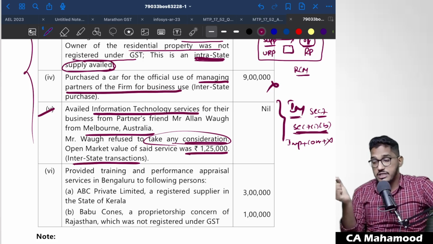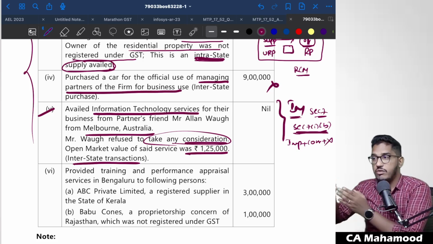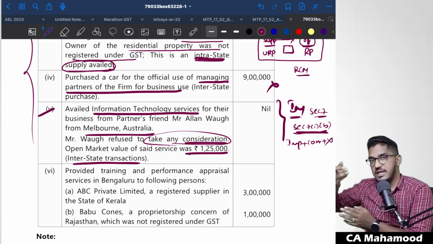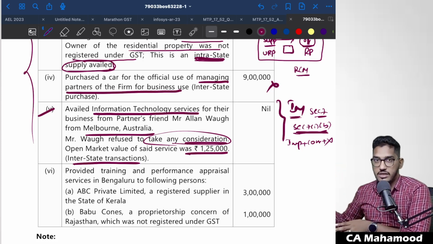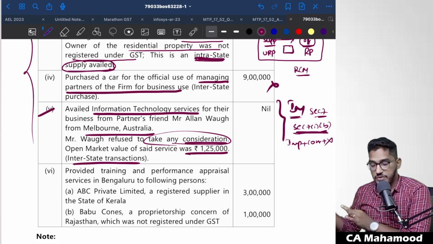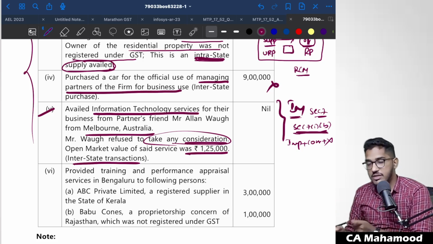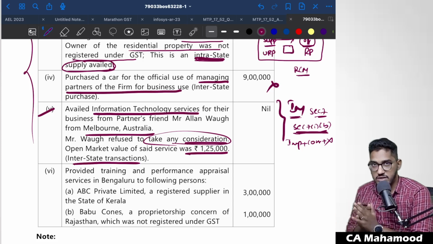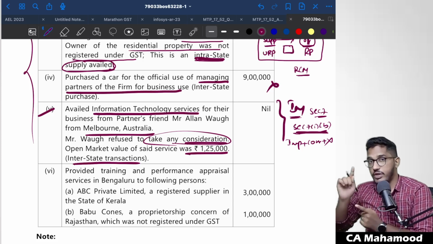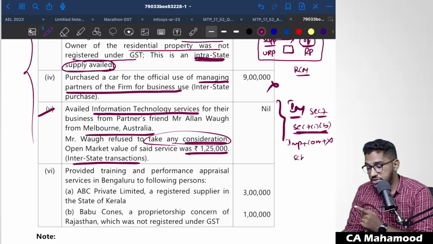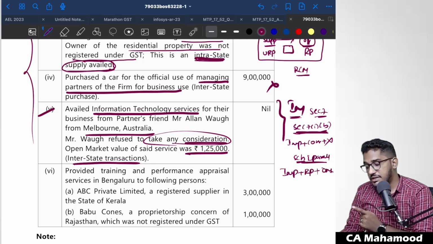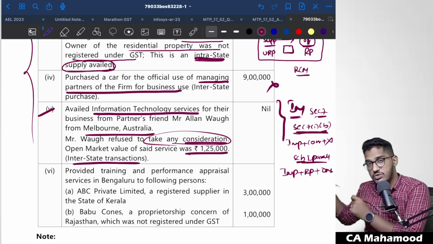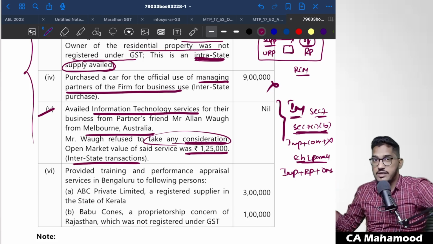Why? Because section 7 subsection 1 clause B specifically says that when you are importing services for a consideration, whether or not in the course or furtherance of the business, then you have to treat it as a supply. But the given transaction doesn't fall under it because there is no consideration. However, we have one more point regarding importation of service. In Schedule 1, para number 4 says that if you are importing services from a related party, even without consideration, but for use in the course or furtherance of the business, then also it will be treated as supply.